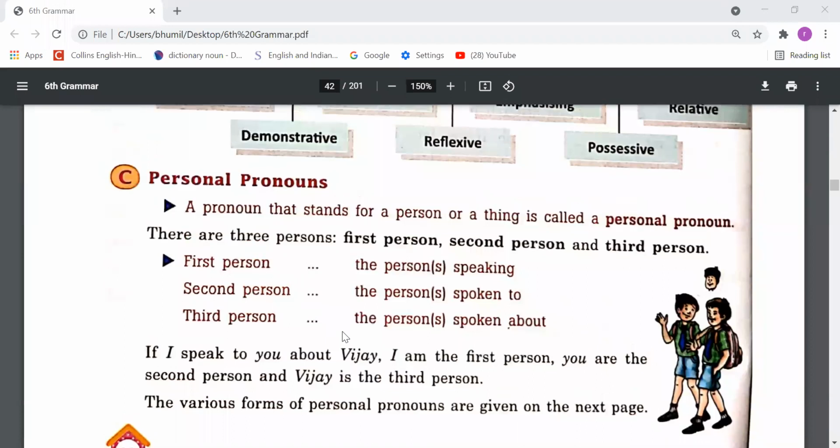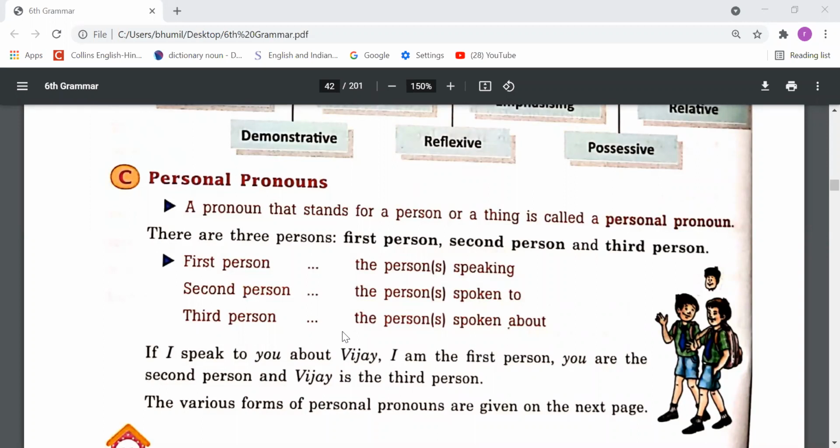So, dear students, firstly, let's talk about the personal pronouns. So, first person, second person, and third person. These pronouns are called personal pronouns. Now we have to understand what is first person, what is second, and what is third person. If our pronouns are used for the speaker, those pronouns are called first person pronouns.